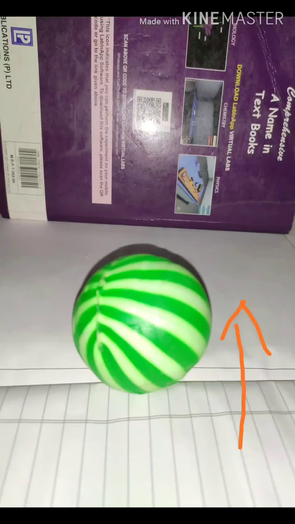Next, you place a book in front of the moving ball. The ball moves in a direction shown by the arrow marks here. The ball is moving in a particular direction and we place a book in front of the moving ball. Then remove the book as soon as the ball touches it. What will happen to the speed of the ball? The speed of the ball will decrease.